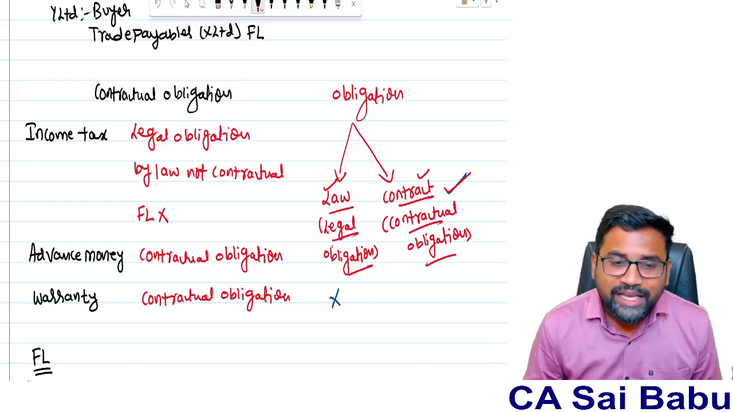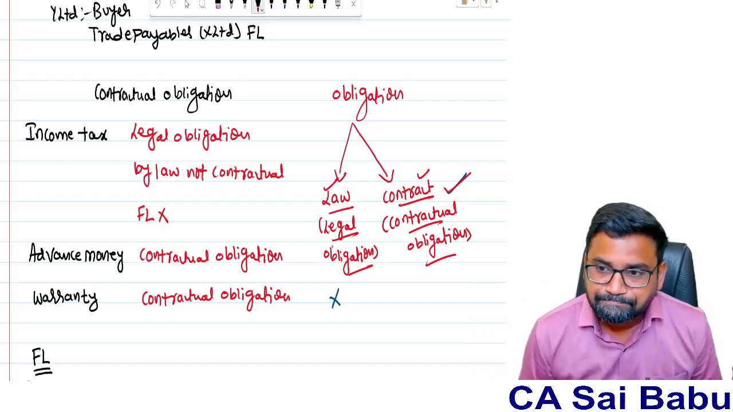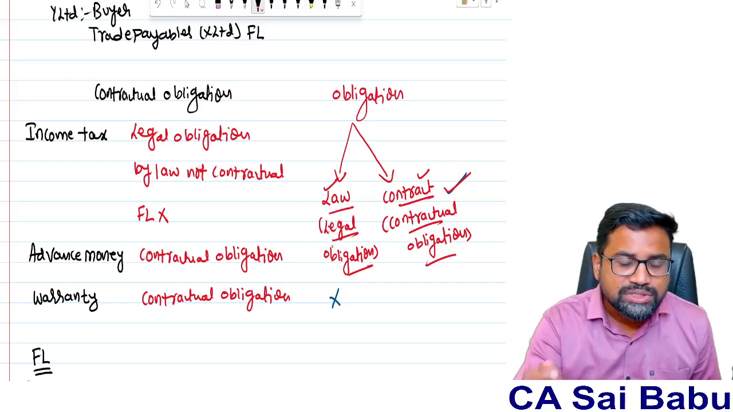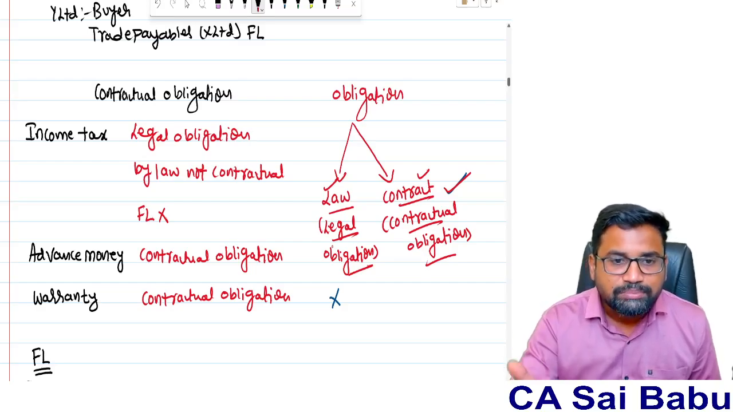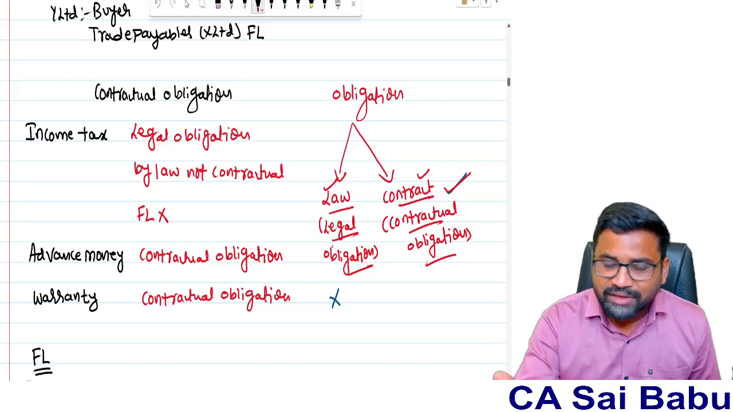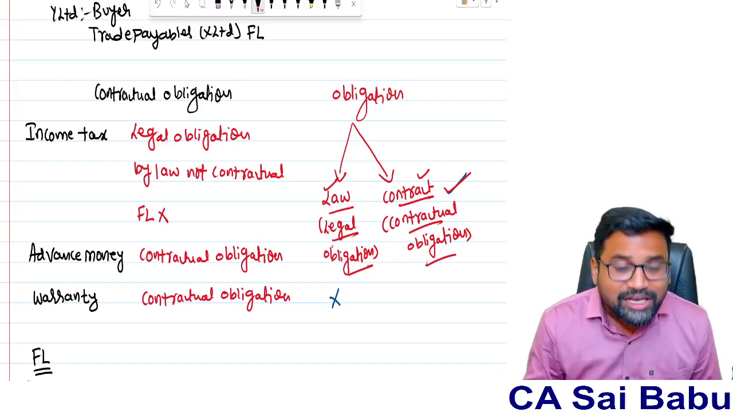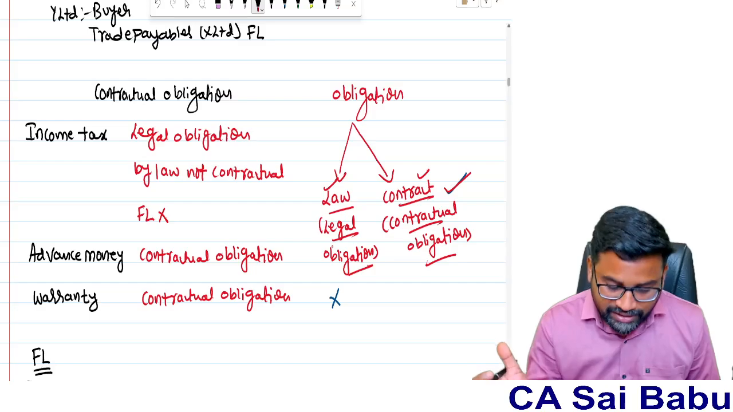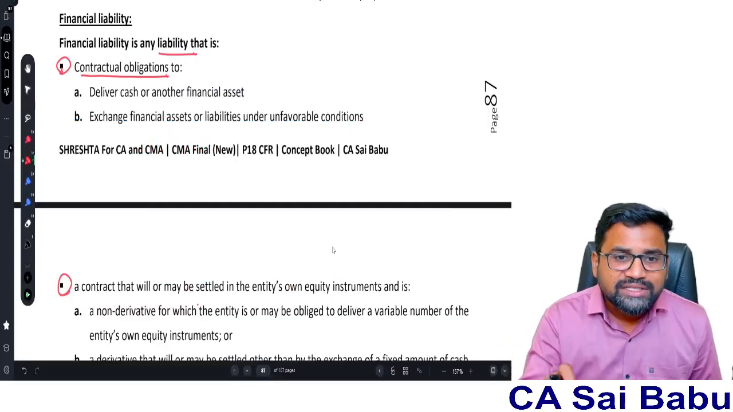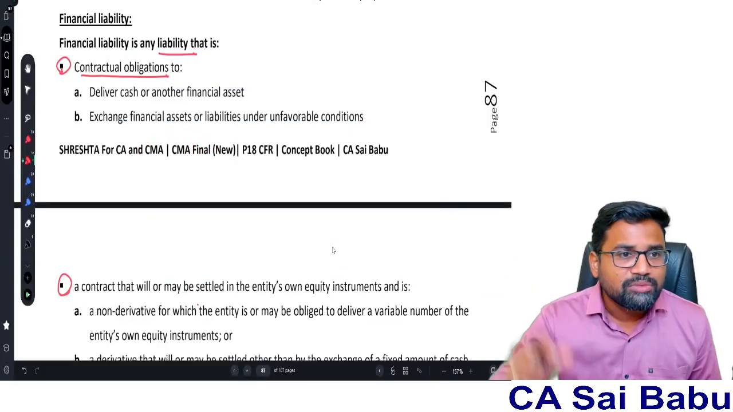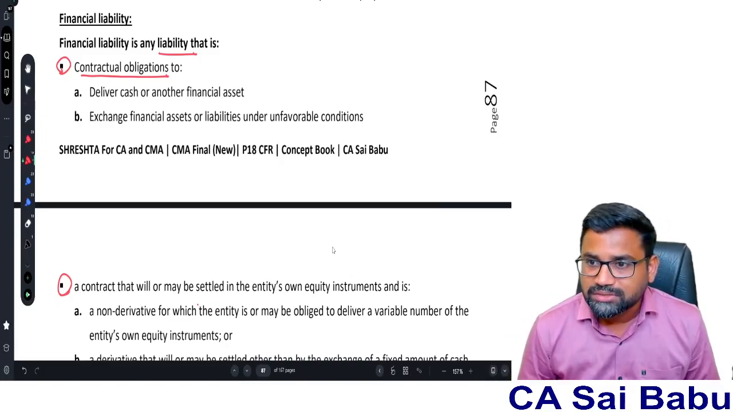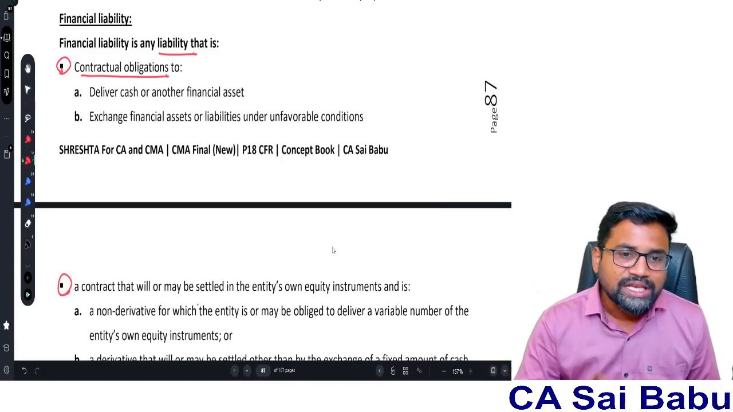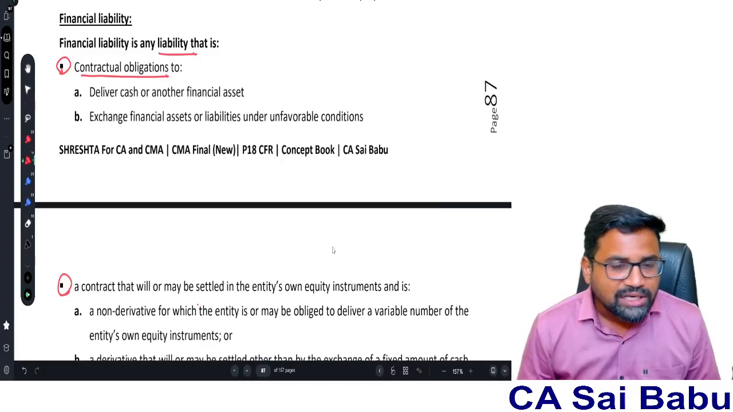Similarly, warranty. Any warranty you give to the customers. For example, you sold the goods by giving 1 year warranty. That means for 1 year, if anything happens to the goods you sold, definitely you have to replace it or you do the repairs, right? So there is an obligation, and that obligation is created as per the contract. So therefore, what is a financial liability? There must be a contractual obligation. There is no legal obligation. Suppose it is simply a legal obligation, it cannot become a financial liability.